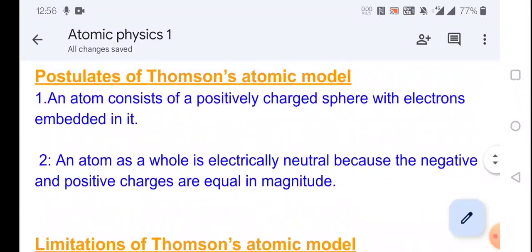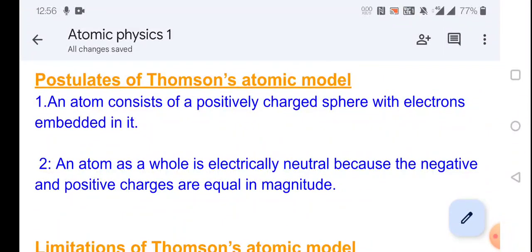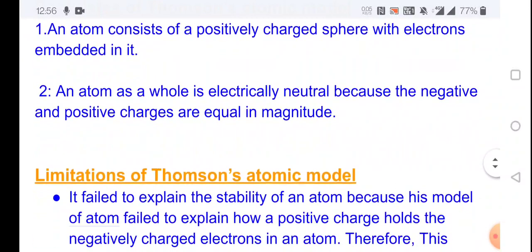He is saying this only: an atom consists of a positively charged sphere with electrons embedded in it. That is, in a watermelon, the red part is positively charged and the seeds within it are negatively charged particles. An atom as a whole is electrically neutral because the negative and positive charges are equal in magnitude.